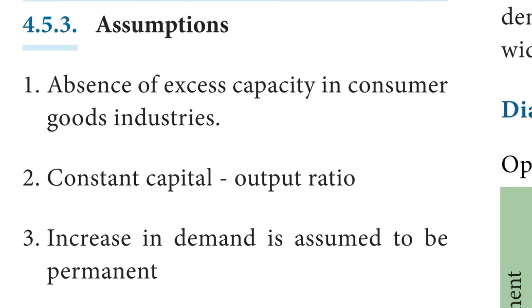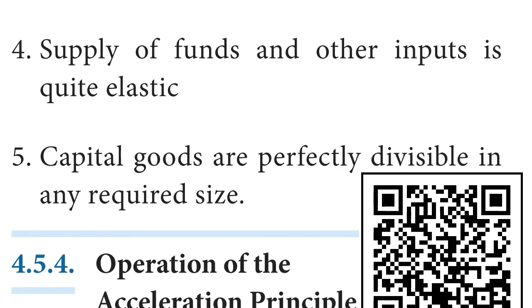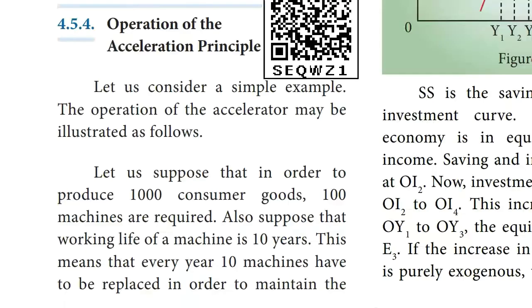Assumptions of accelerator principle. First, absence of excess capacity in consumer goods industry. Second, constant capital output ratio. Third, increase in demand is assumed to be permanent. Fourth, supply of funds and other inputs is quite elastic. Fifth, capital goods are perfectly divisible in any required size.